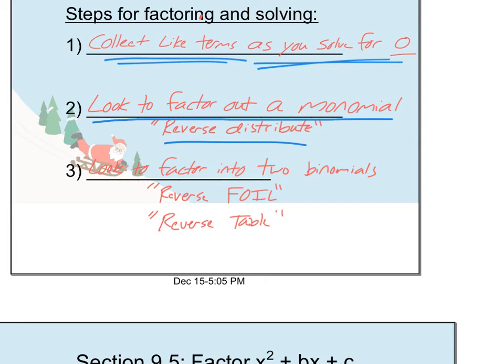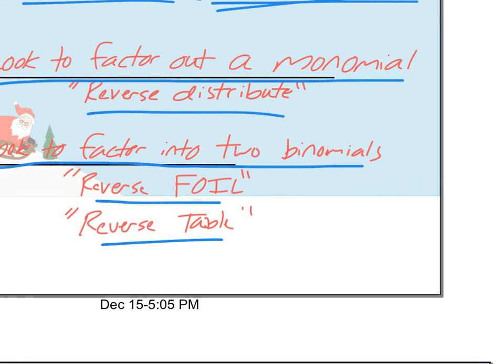And then step 3, look to factor then. After you've done number 2, look to then factor into 2 binomials. Again, that's like reverse of FOIL, or reverse of table method, where you end up with the 2 binomials, and that's called factored form, which is maybe just something to jot down that eventually we're trying to get to. Factored form, so we can solve.